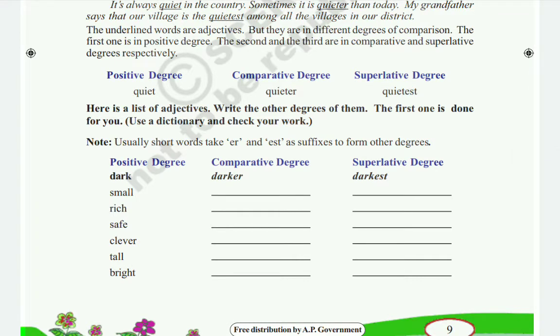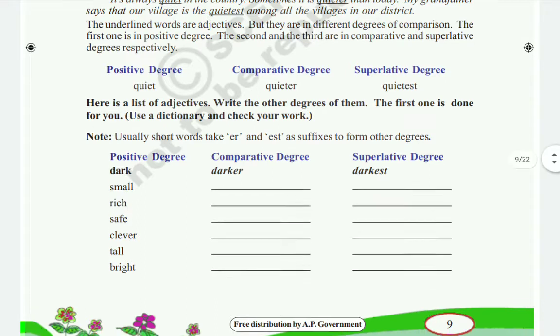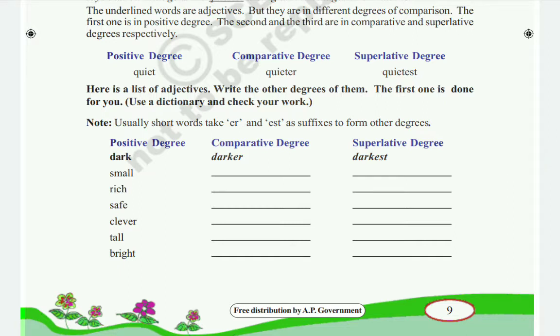Okay, so listen carefully children. First one they are given dark. So dark, that is also an adjective, that is in positive degree. For that we have to write the comparative and superlative degrees. For dark, the comparative degree is darker. Next, superlative degree is darkest. If you have the textbooks children, you can write in the textbooks also.